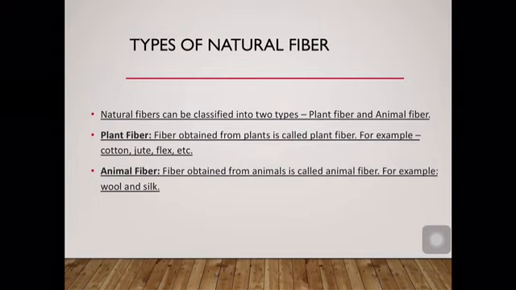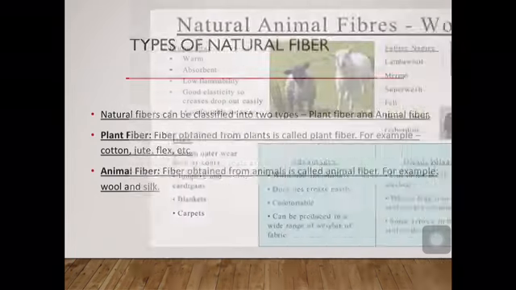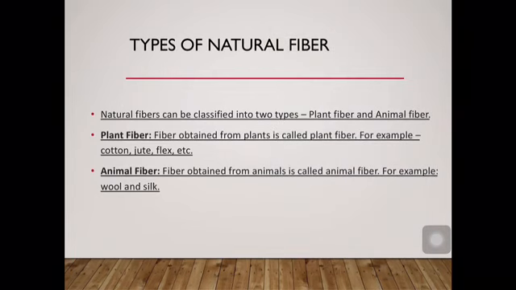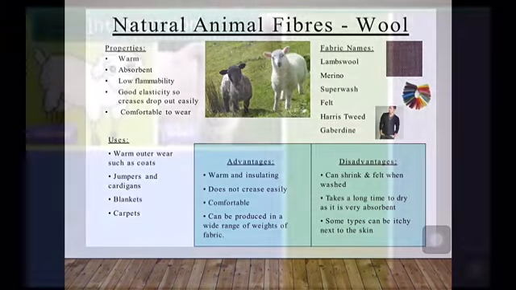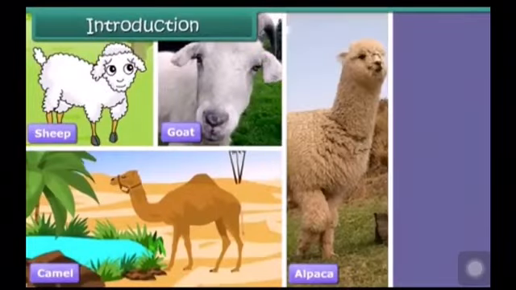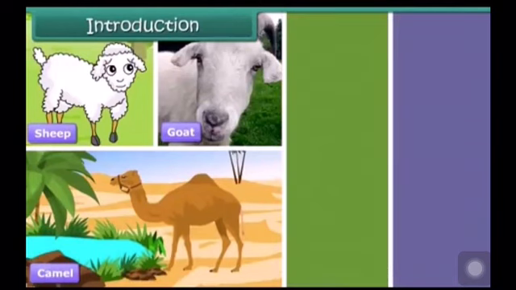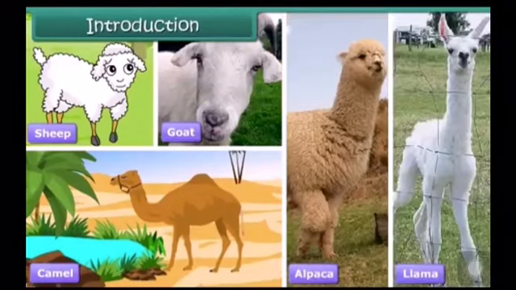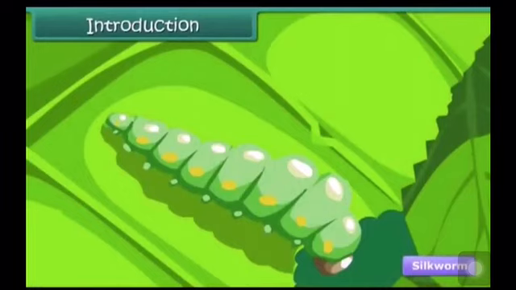In this chapter we will discuss fibers obtained from animals, and the animal fibers are obtained from animals like sheep, goat, camel, alpaca, llama. If we treat insect as a different source of fiber, then silkworm is an insect from which we can obtain fiber.